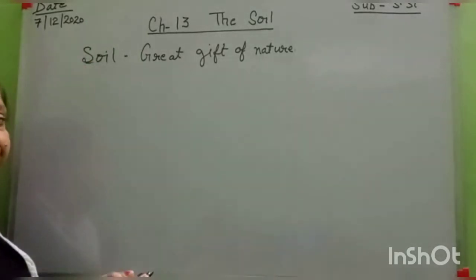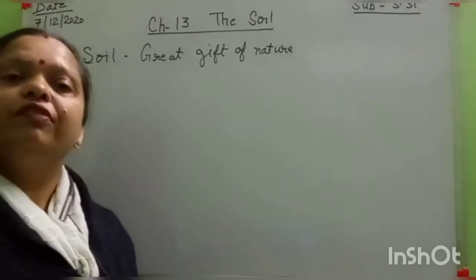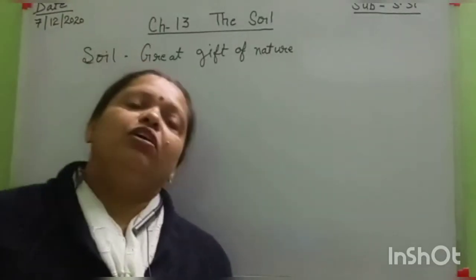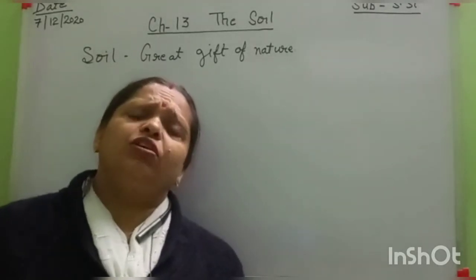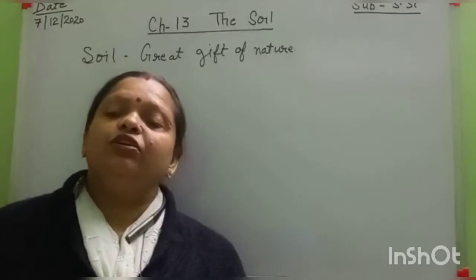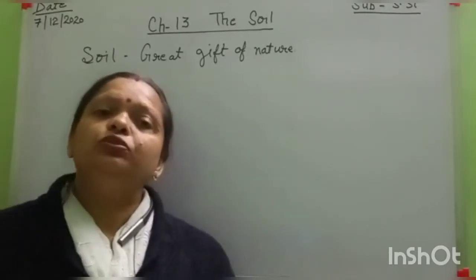Yes or no? Yes, it is a support system of life because all green plants and many living organisms, microorganisms, live and grow in soil. That's why soil is very important to us.